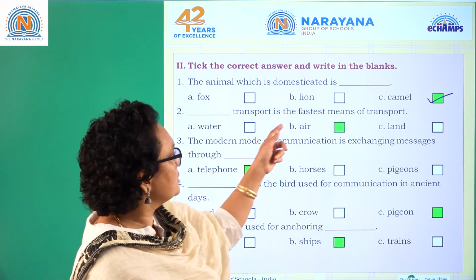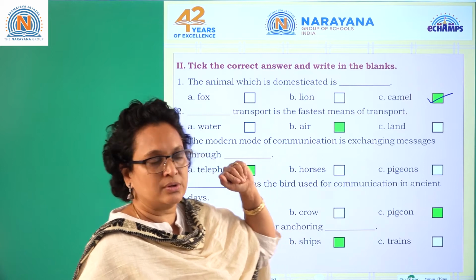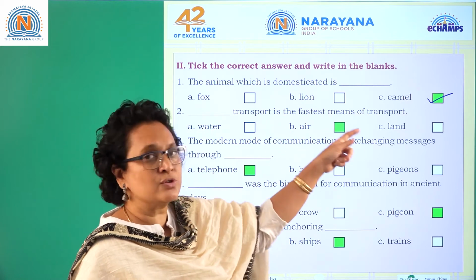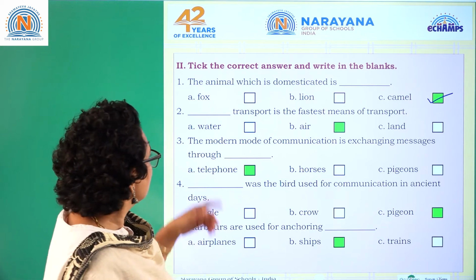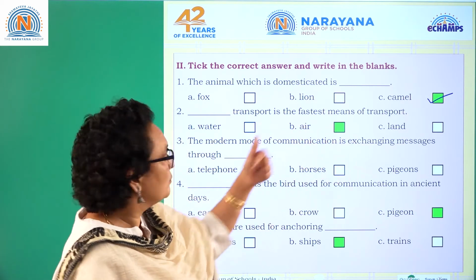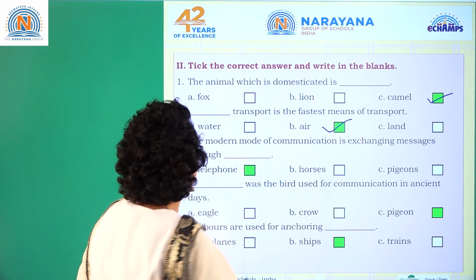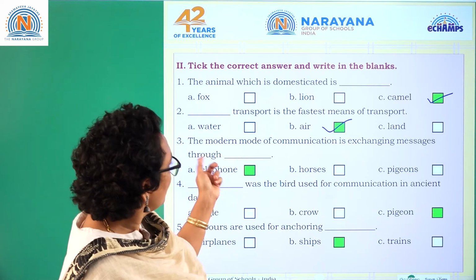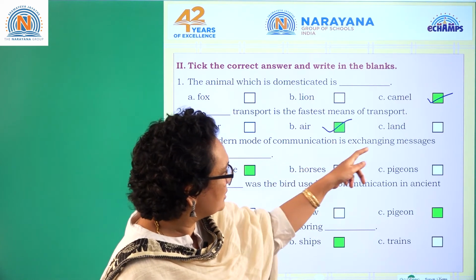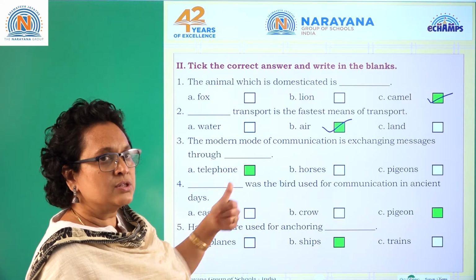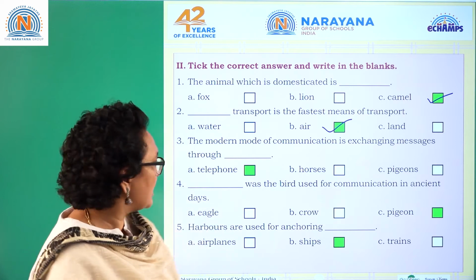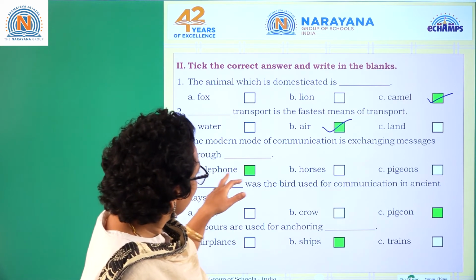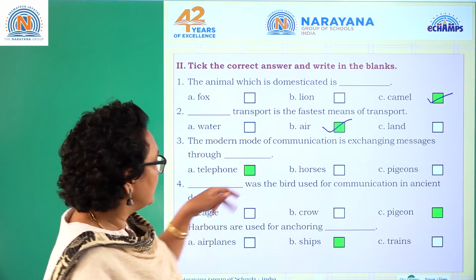Dash transport is the fastest means of transport. Definitely the air transport, which is very costly too, right? So the answer is air. The modern mode of communication is exchanging messages through dash. The modern means of communication is internet or emails. Let's see the answer here: telephone, horse or pigeon. Among these three, definitely it's a telephone.